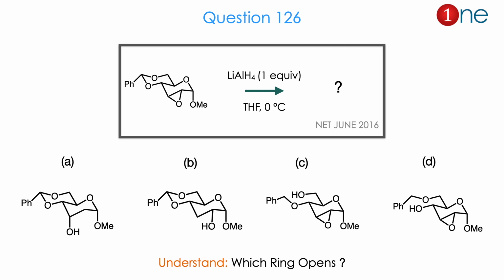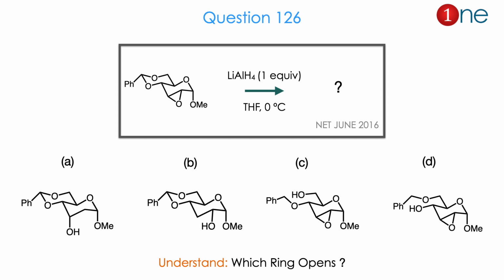Let us see the first question. The compound is a cyclic system. It has 2 rings fused. It contains heteroatom oxygen and one epoxy ring also there. They are asking what will happen if you use lithium aluminum hydride 1 equivalent and THF at low temperature.